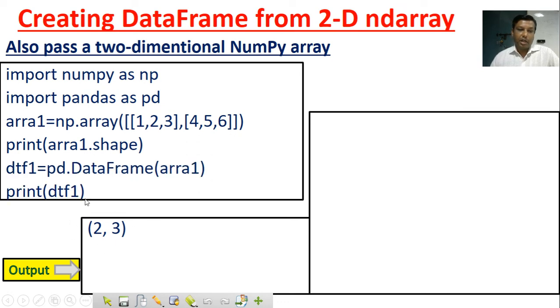Next, I made one data frame and the argument is the array. Look here, what's the answer? 0, 1, 2 and 0, 1 means automatically it has taken the column index 0, 1, 2 and row index 0, 1, and values are 1, 2, 3, 4, 5, 6.